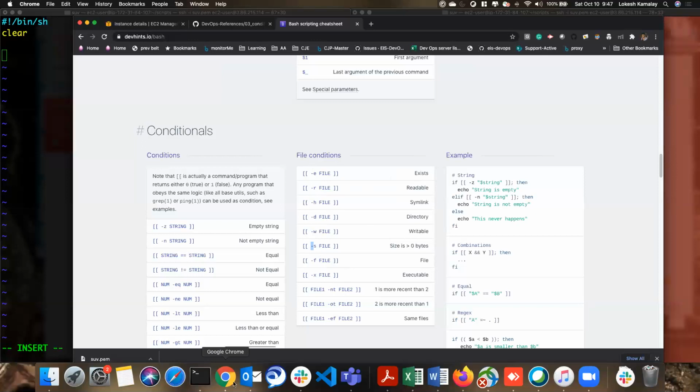Okay, so now let me use one of these to verify if the file exists or not. The if condition, okay, -e is an option to verify the file. I'm going to give the file path abc.txt and then close it. So -e means exists, so the file exists.